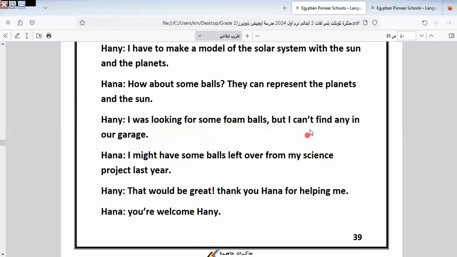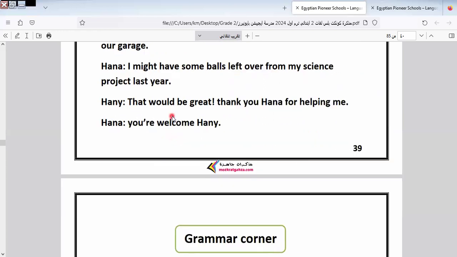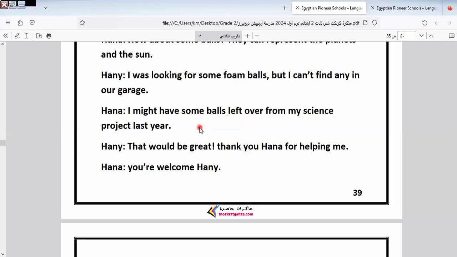We have some foam balls, but I can't find any in the garage. Hannah says, I might have some balls left over from my science project last year. So Hannah has some foam balls from last year's science project. Hani says, that would be great. Thank you, Hannah, for helping me.